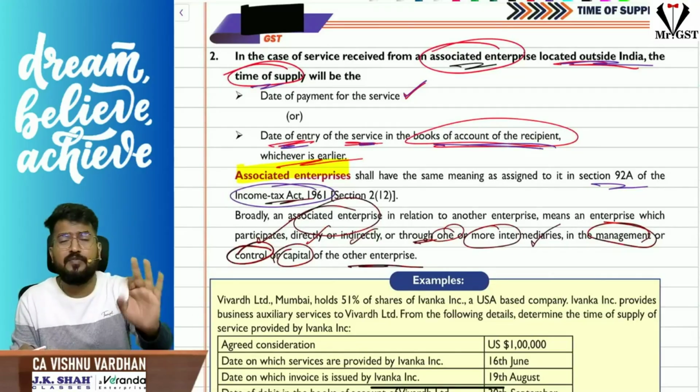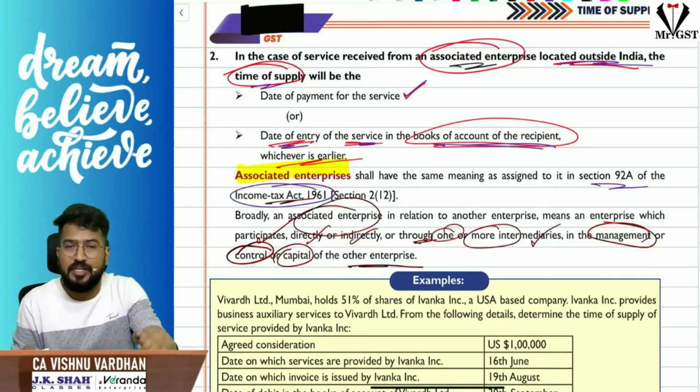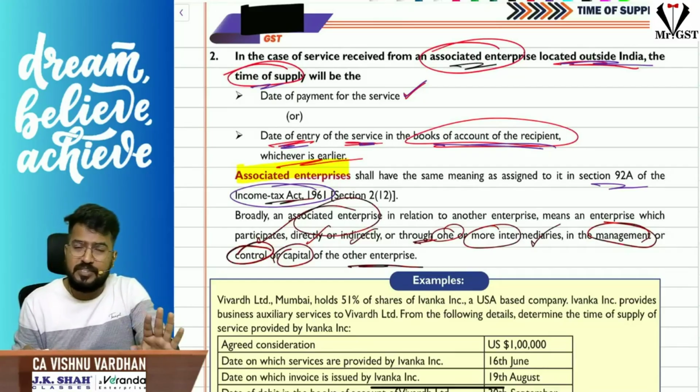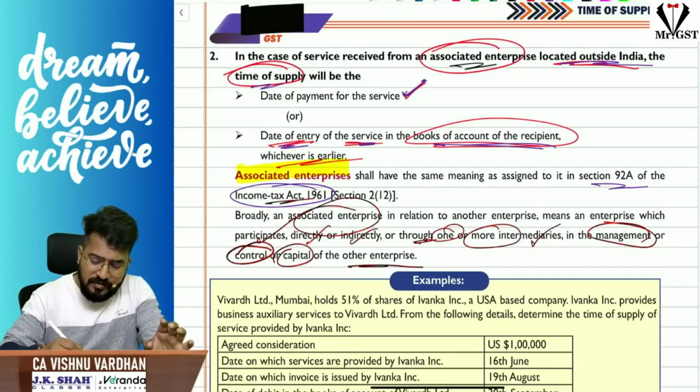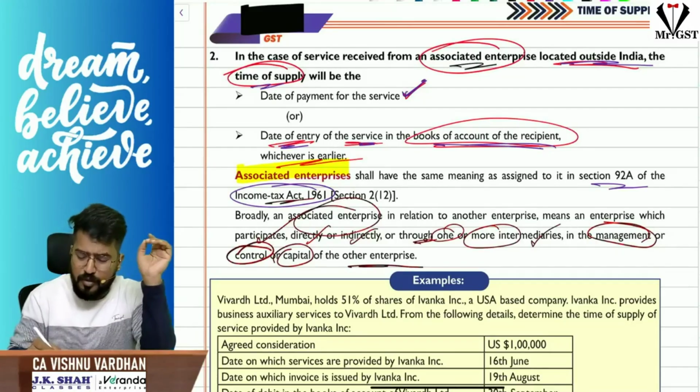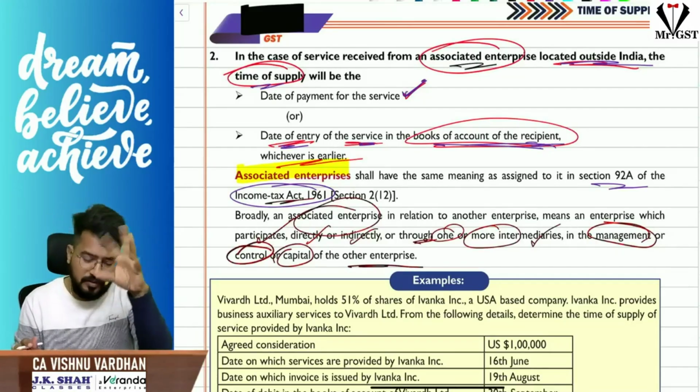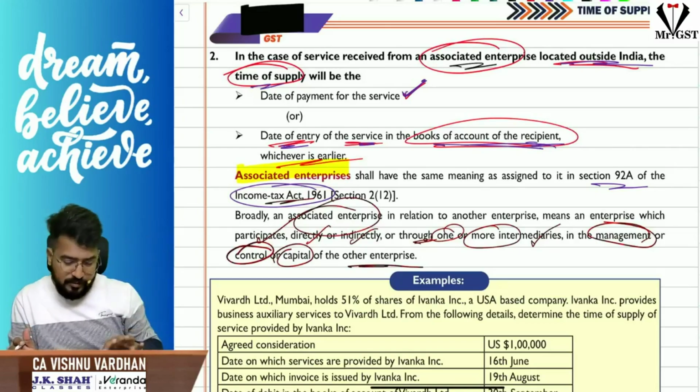So simple, just remember, if from an associated enterprise you are importing the service, then the time of supply provision is nothing but, sir, the date of payment for such service or the date of entry in the books of the recipient, that is the person in India, whichever is earlier. So that is what 13 subsection 3 says.